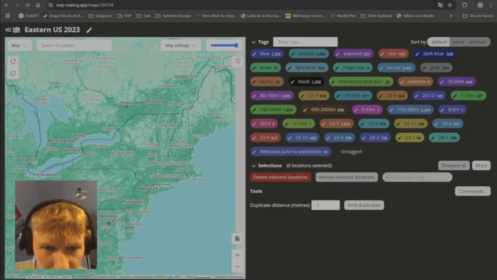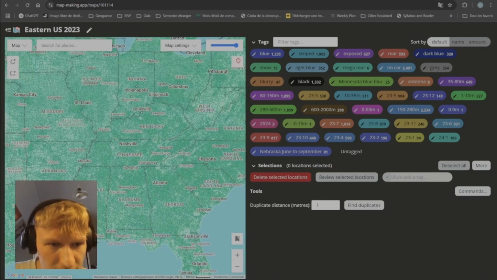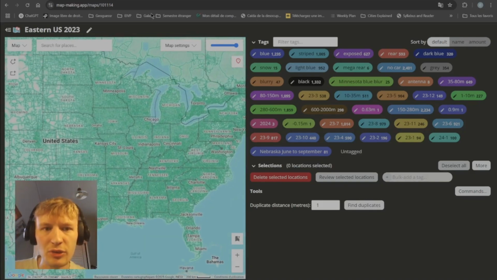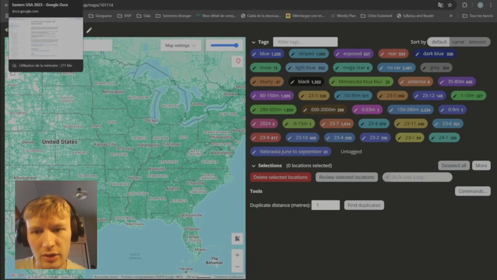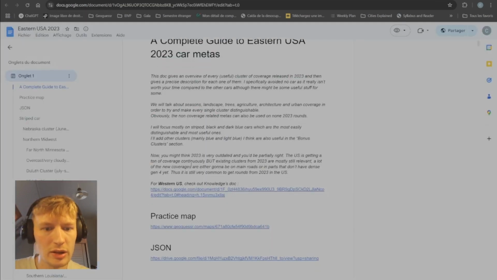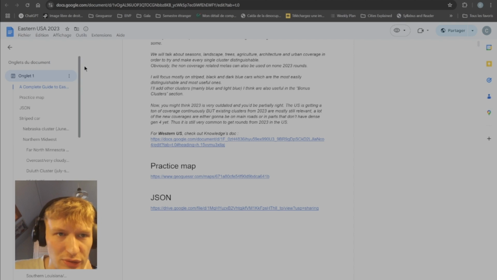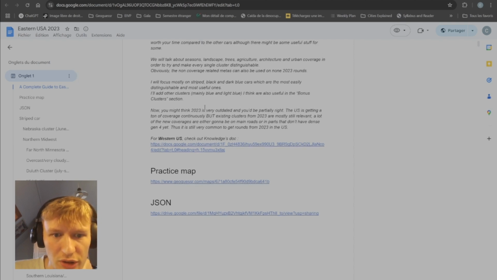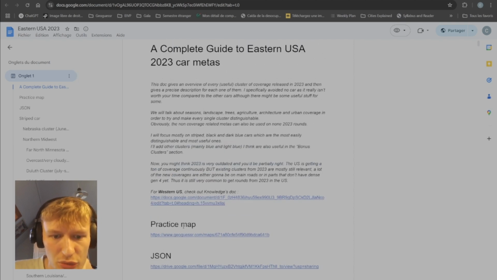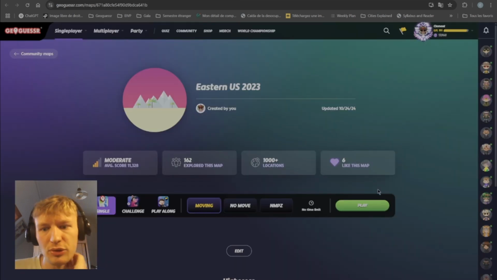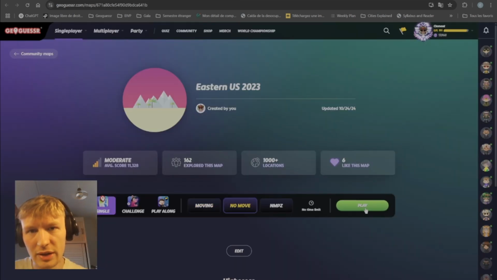As you can see, it's extremely dense. You don't get anything as dense as this anywhere else in the world. So you just have to know some of the clusters in order to narrow down the region. Let's get into the practice maps so that I can show you how this is going to be played.